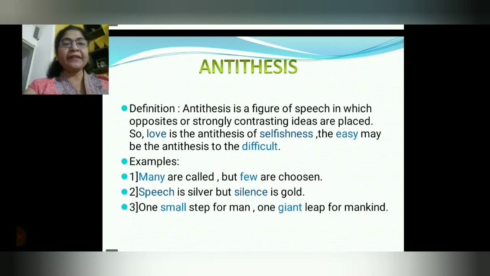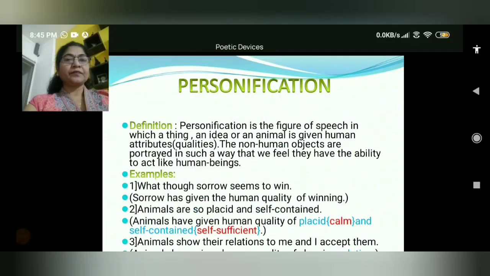Now here with examples we can understand. Many are called but few are chosen. So many and few both are opposite words. Speech is silver but silence is gold. Speech means to speak and silence means to remain quiet. So speech and silence are opposite words. Third example, one small step for man, one giant leap for mankind. Small and giant. Giant means huge. So small and giant are again opposite words. So understand that when we get opposite words in a sentence, you can easily identify that it is antithesis.